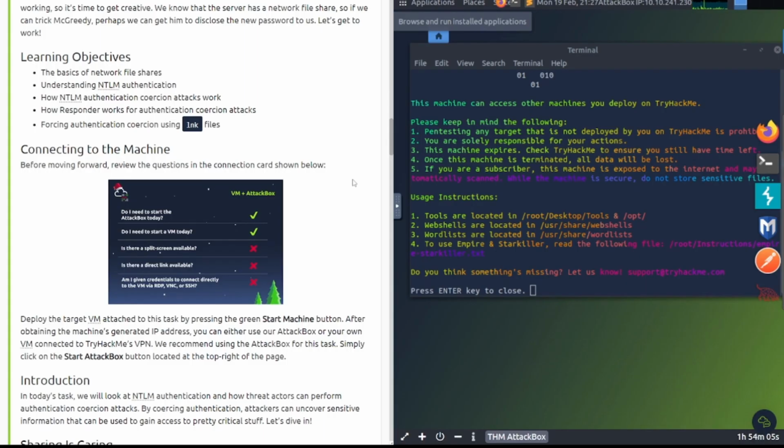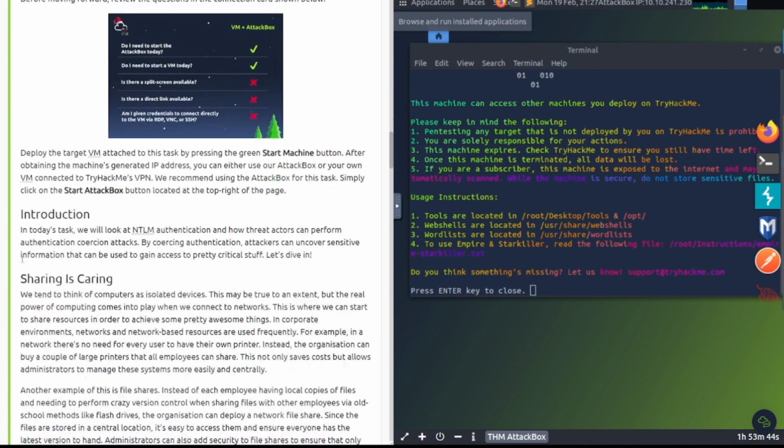Learning objectives: the basics of network file shares, understanding NTLM authentication, how NTLM authentication coercion attacks work, how Responder works for authentication coercion attacks, forcing authentication coercion using LNK files or link files.